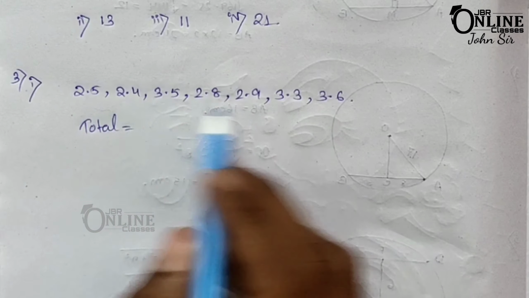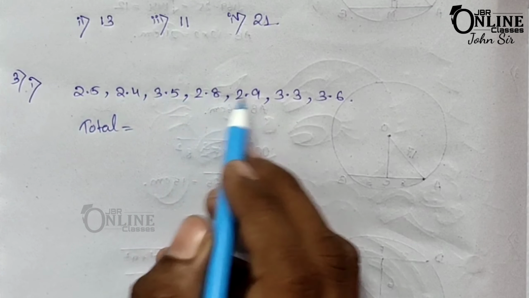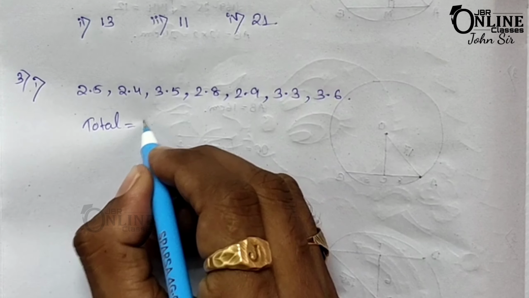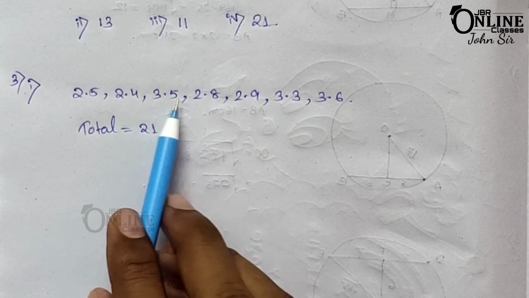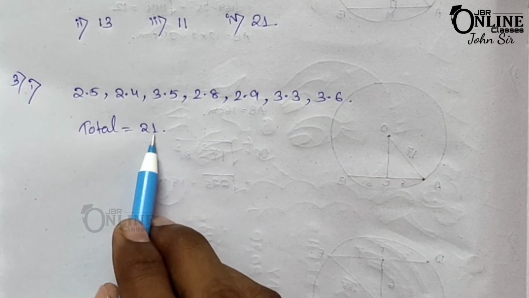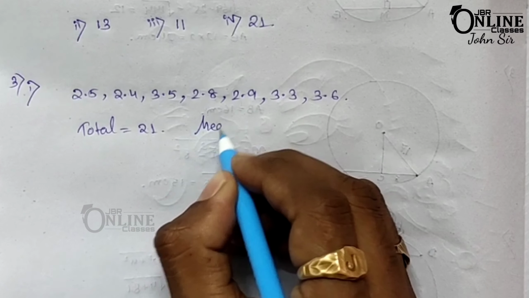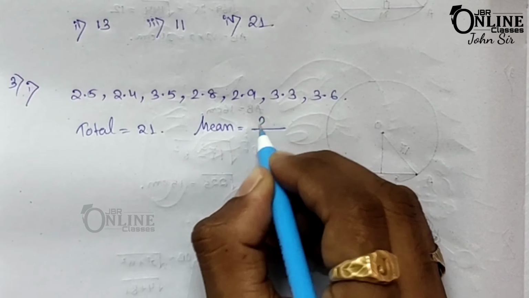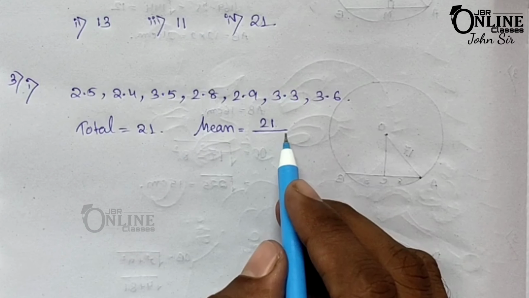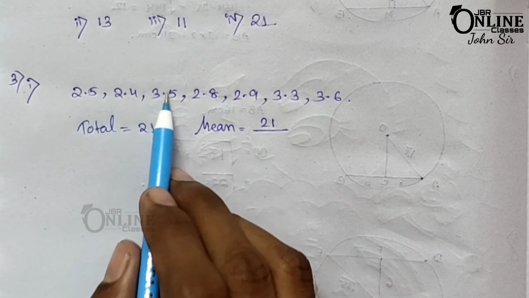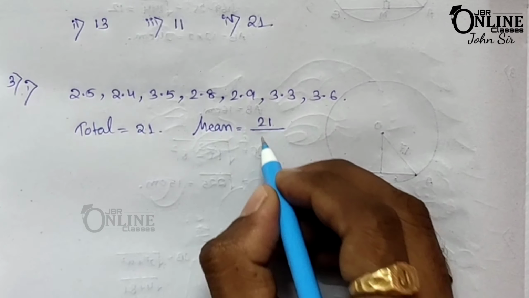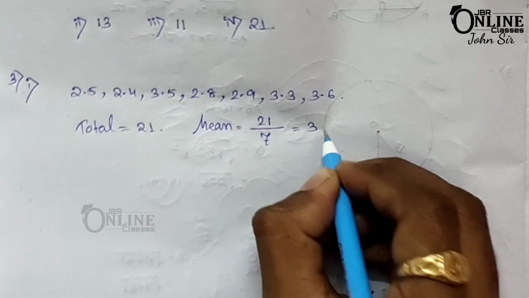There are 7 numbers, and the total will be 21, that means 2.5 plus 2.4 plus 3.5 up to 3.6 is 21. Now to find the mean, divide the total by the number of given numbers. There are 7 numbers, so 21 divided by 7 will be 3.